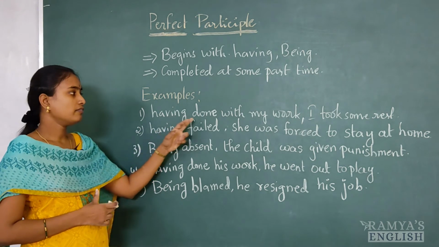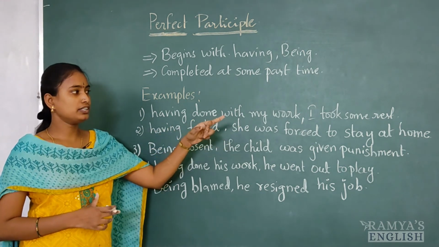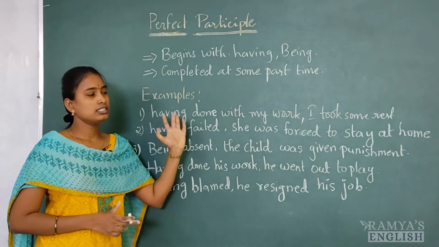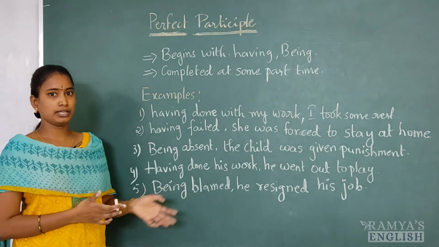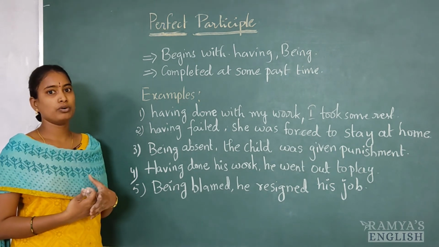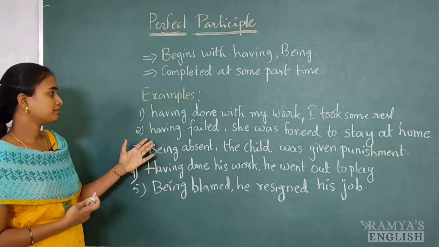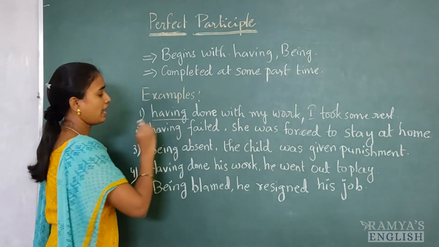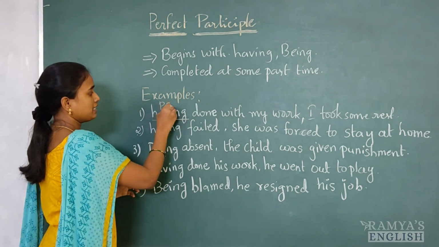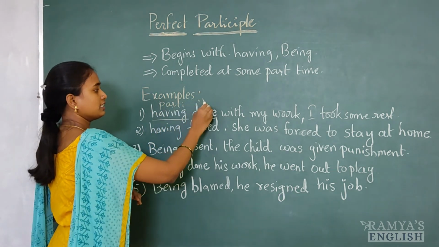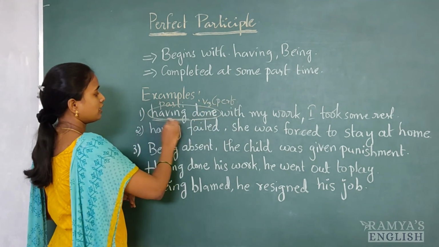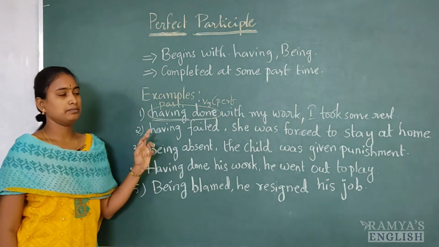First example, having done with my work, comma, I took some rest. So what is the meaning of this sentence? I have done with my work, so I have taken some rest. That is the meaning of this. After my work is completed, after I have done with my work, I took some rest. So here, if you observe having, what is this having? It is an ing form. So it is participle. What is this done? This is a V3 form, which means this is perfect. So both together form a perfect participle.